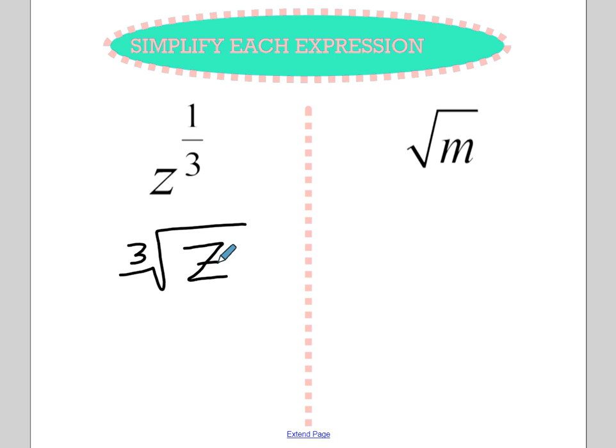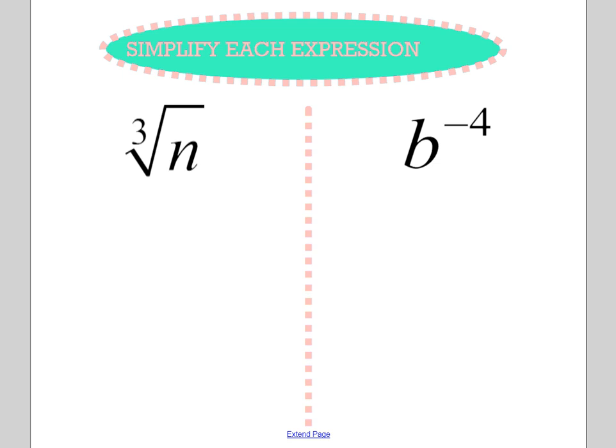On our last problem, we talked about how anything raised to a 1/2 power is really like taking the square root, and it goes the same in the opposite direction. So the square root of m can be rewritten as m to the 1/2 power. Here we have the cube root of n, which can be rewritten as n to the 1/3 power.